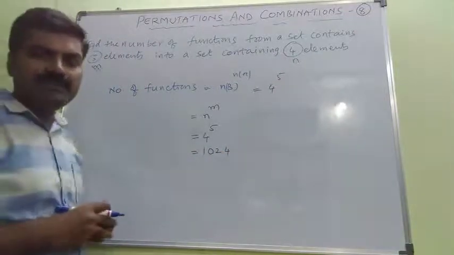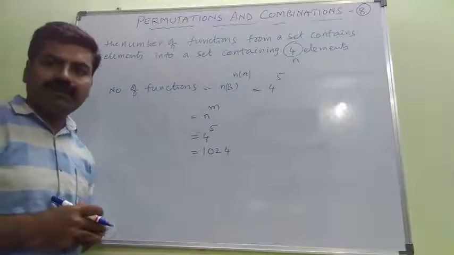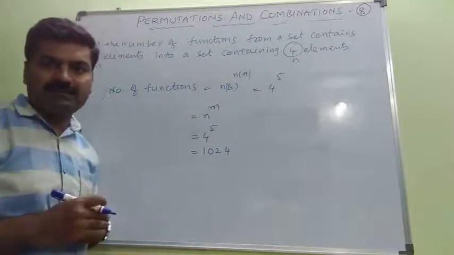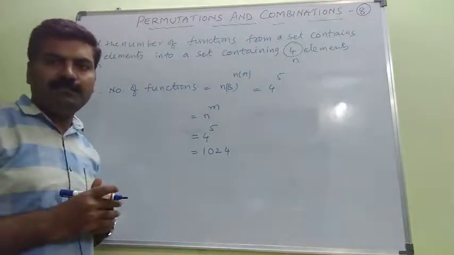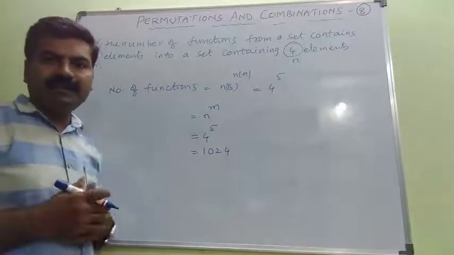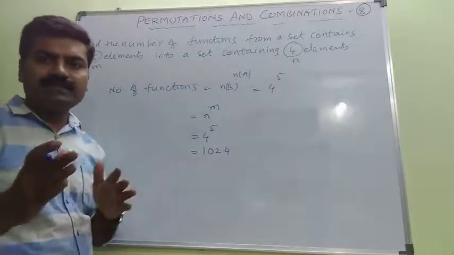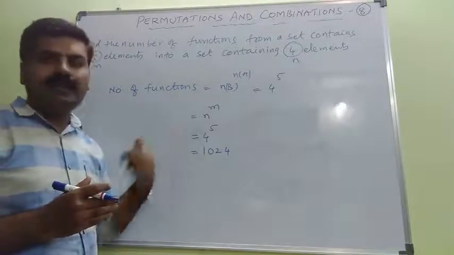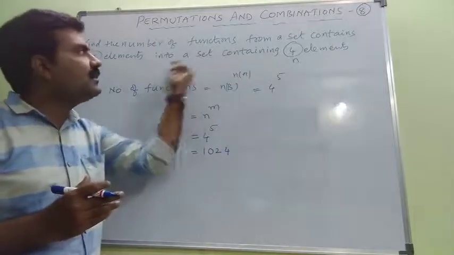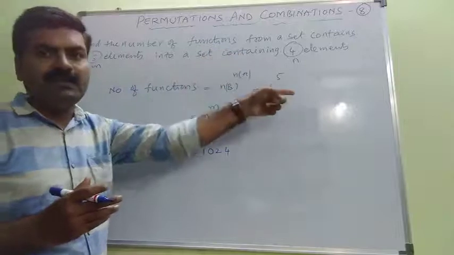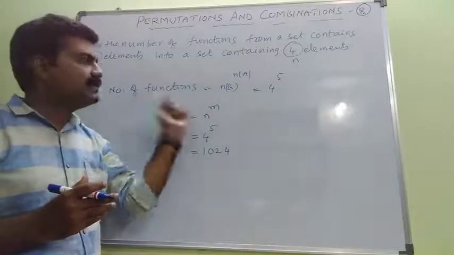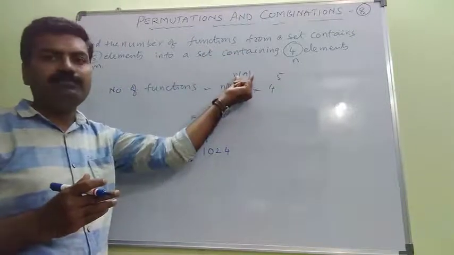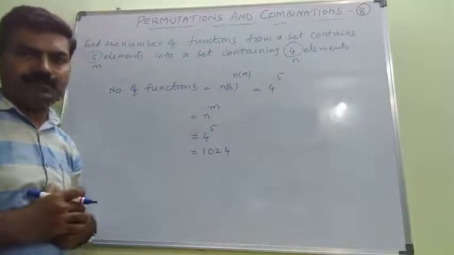So in this way, we can find the number of functions from a set containing m elements into another set containing n elements. The number of functions from set A to set B is n to the power of m, not m to the power of n, that is, n(B) to the power of n(A). Right?